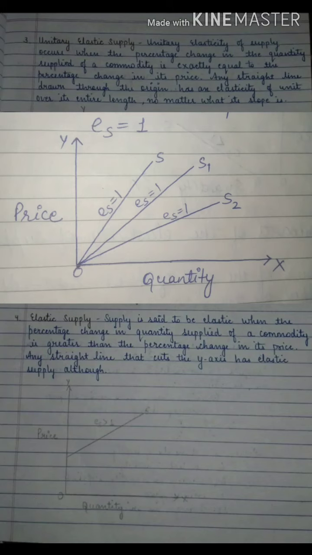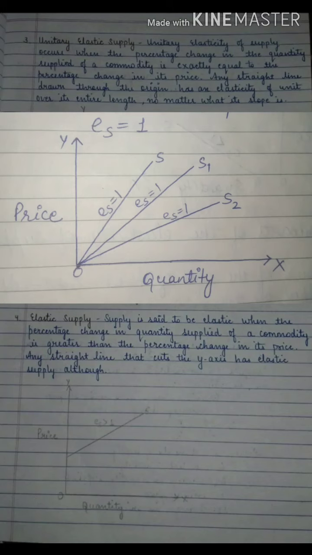Okay, now we will move on to the topic unitary elastic supply. Now what is unitary elastic supply? It occurs when the percentage change in the quantity supplied of a commodity is exactly equal to the percentage change in its price. That means any straight line drawn through the origin has unit elasticity of supply. No matter what the slope is, elasticity will be 1, because the ratio is the same, the price change and the supply change both are the same.